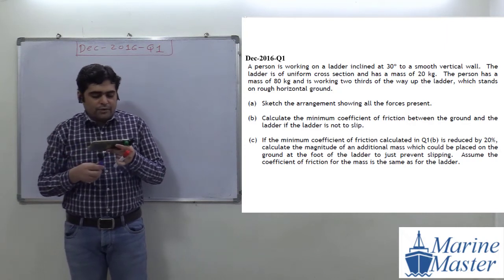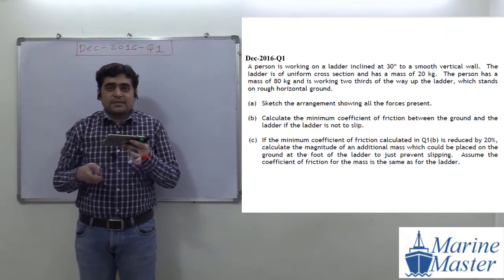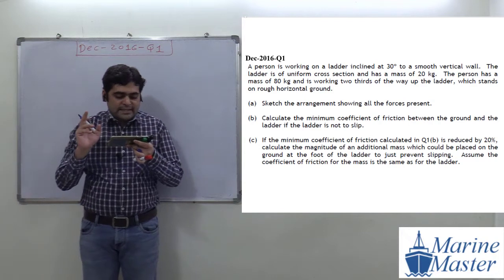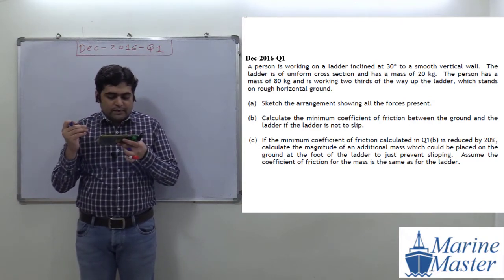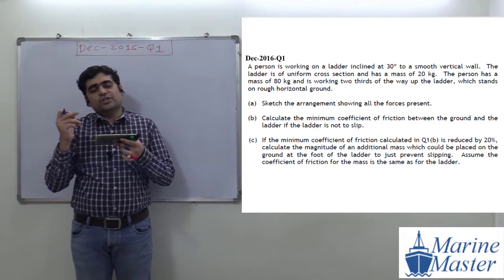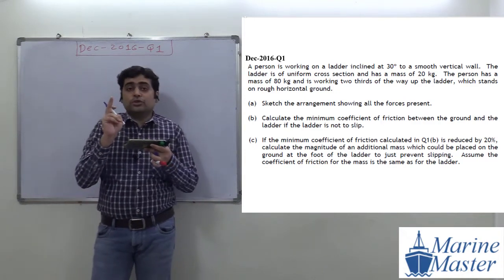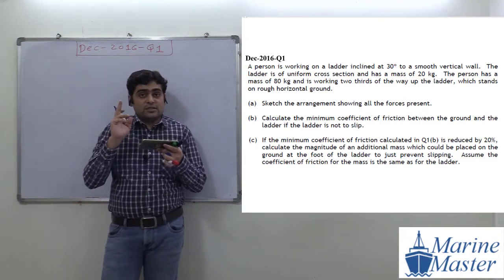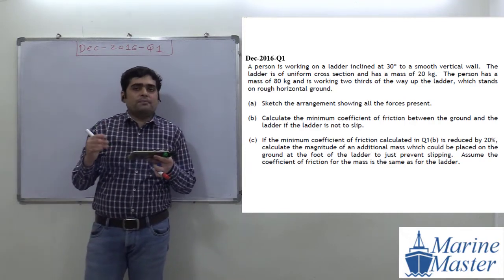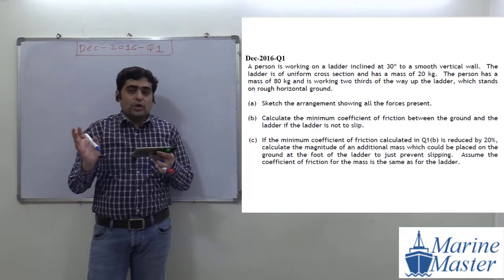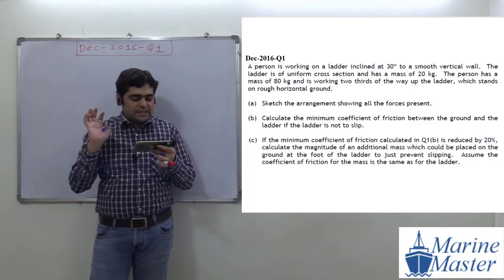Now what do we have? We have a person working on a ladder. Guys, try to see the scenario. A person is working on a ladder inclined at 30 degrees to the smooth vertical wall. So what is smooth here? The vertical wall is smooth. Now what is meant by smooth? If any plane is smooth, it means the friction force at that surface is 0. So here on the wall, the friction is 0.